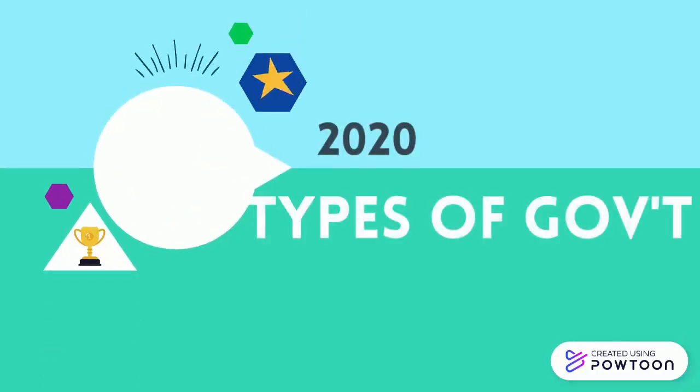Today we'll be talking about the different types of government, how they relate to each other, how they relate to their people, what some examples are, and where they're found in various countries.